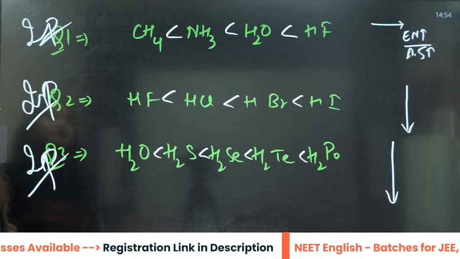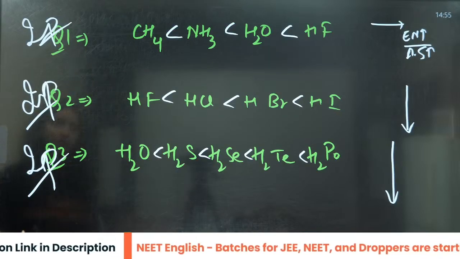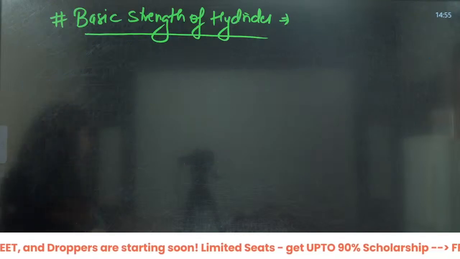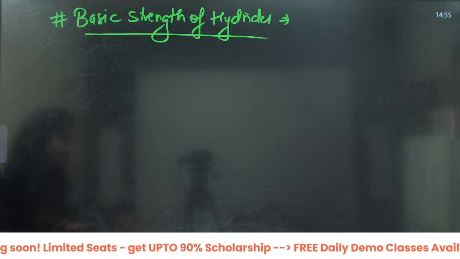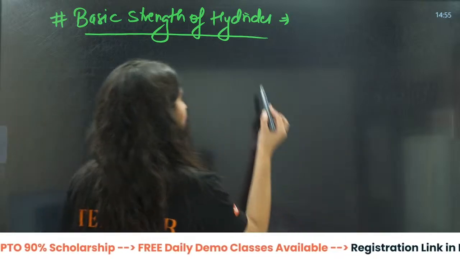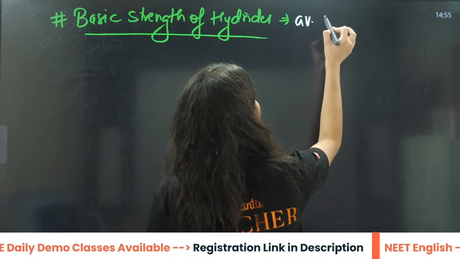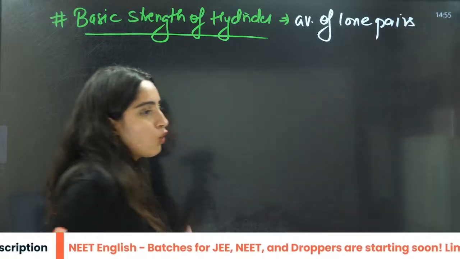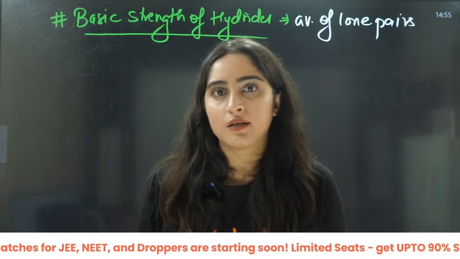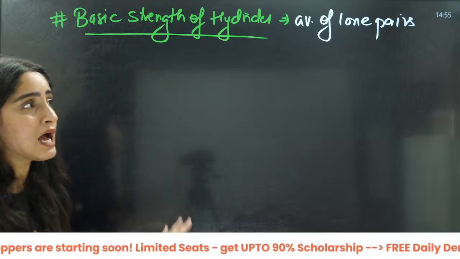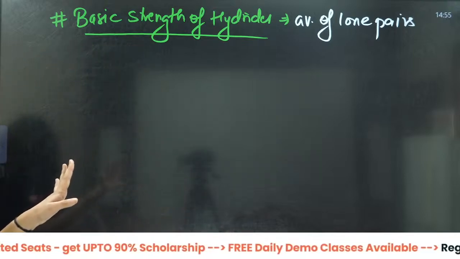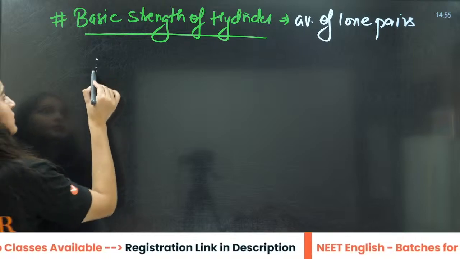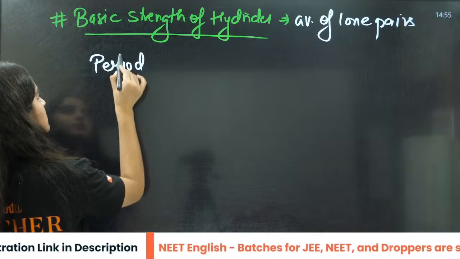We talked about the acidic strength. This was the acidic strength, this was not the basic strength, right? So what about the basic strength of hydrides? It will be the availability of lone pairs. If a lone pair is available, they will be more basic, because hydrides don't have OH, right? Beta, this is period, this is group.